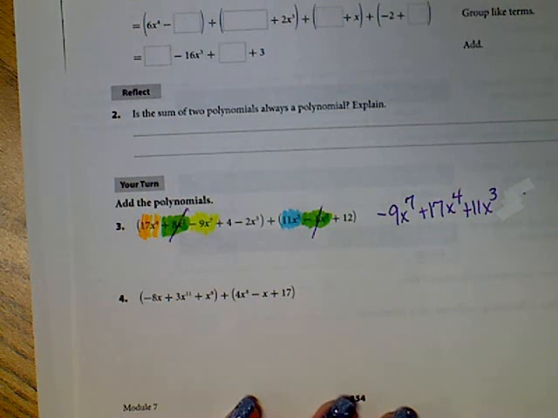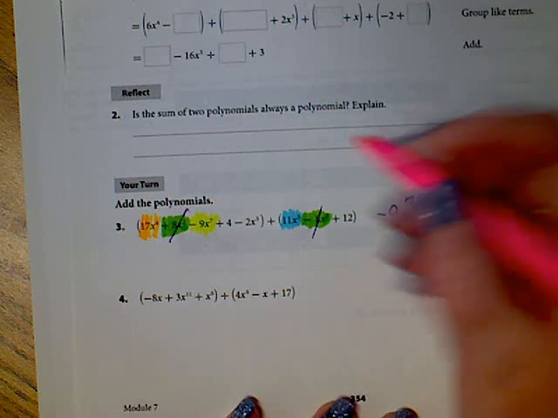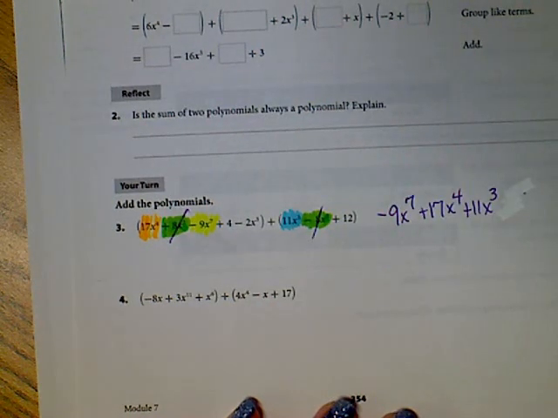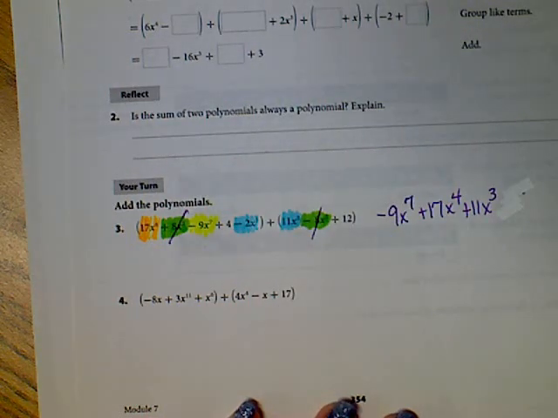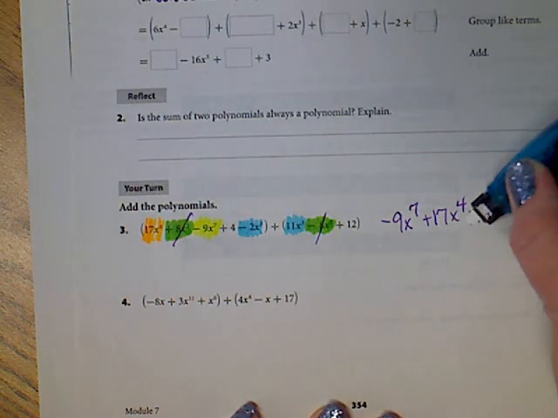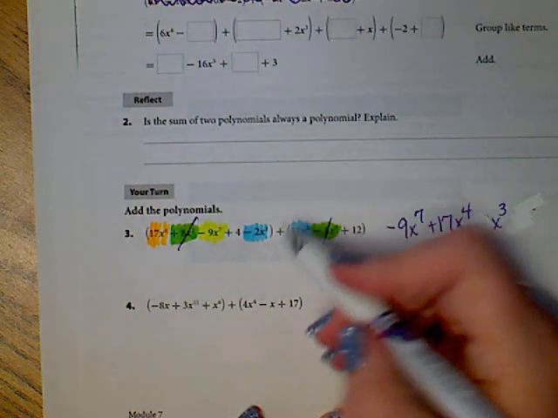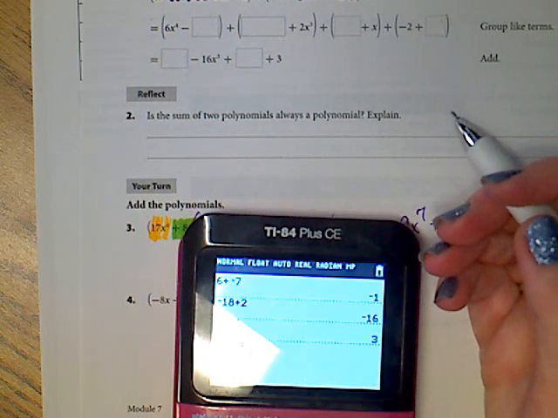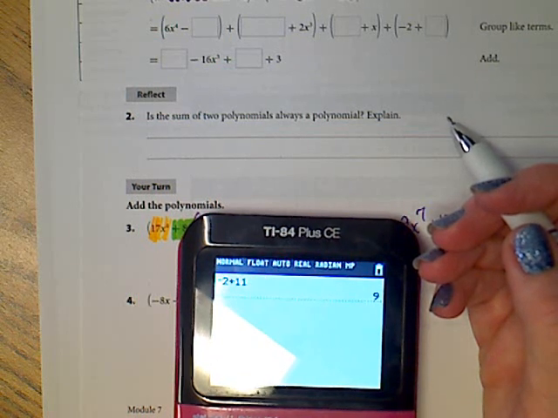Then I look for, oh, you know what? I messed up. Sorry. I need to back up. Hopefully you caught it, and I didn't. I had 11x cubed, and I missed my negative 2x cubed with it. So let me fix that. Oops. This is why you check. So I don't have 11x cubed. I have negative 2 plus 11. Again, you always hit plus, which is 9.